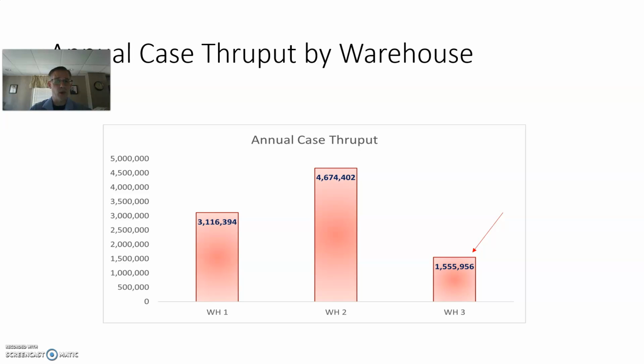Annual case throughput by warehouse. We have 3 warehouses in Company B, and this demonstrates the throughput of each of those warehouses. I'd like to call attention to Warehouse 3. It has our lowest production, our lowest throughput. It is uncertain whether that warehouse has additional capacity, or the difference in capabilities between that warehouse and Warehouse 1 and Warehouse 2 requires further analysis, but it is our lowest throughput of our 3 warehouses.